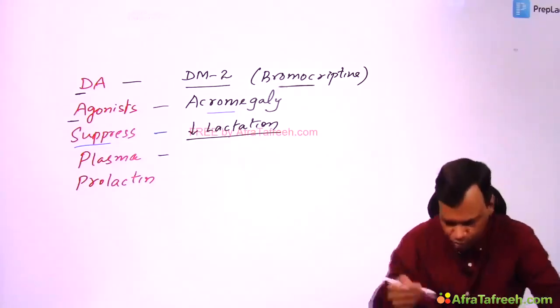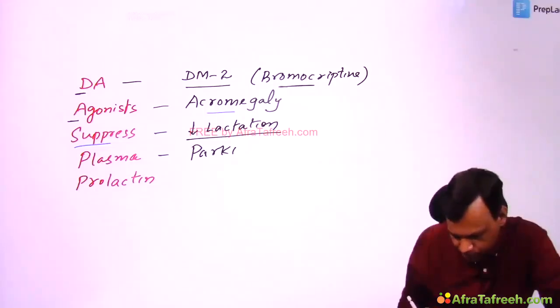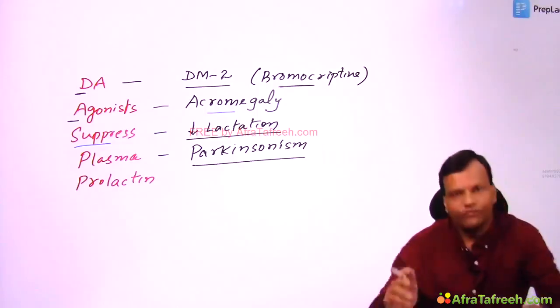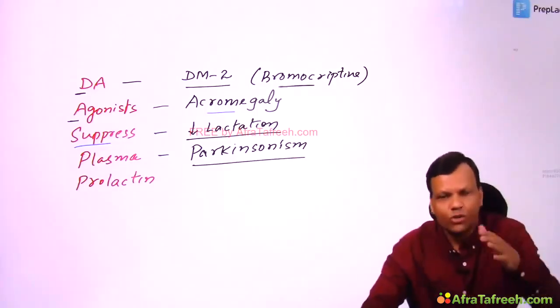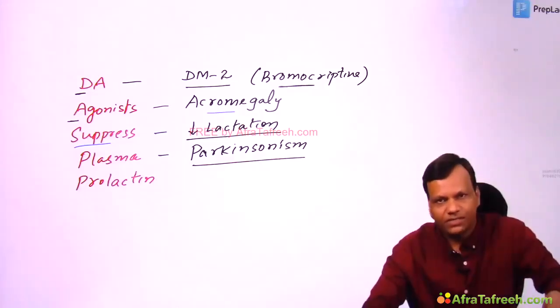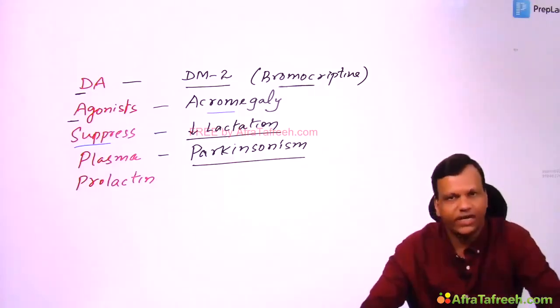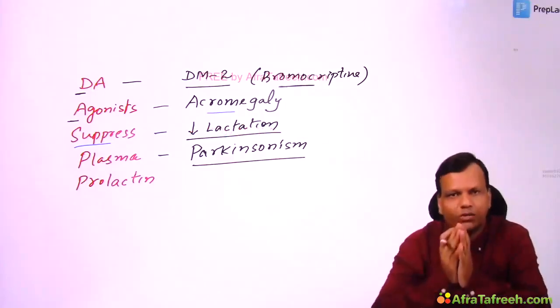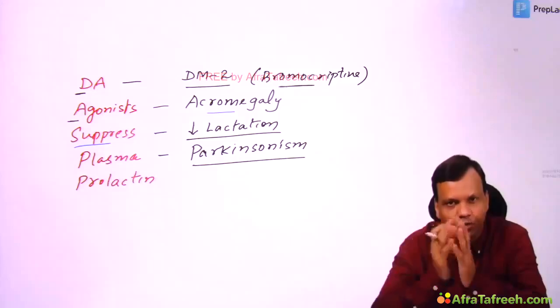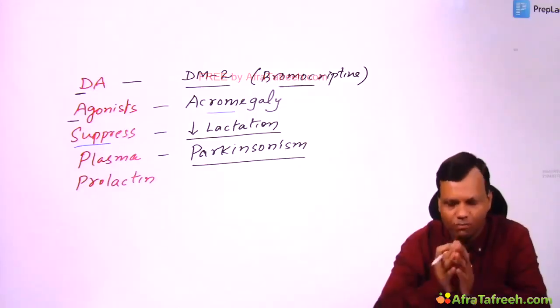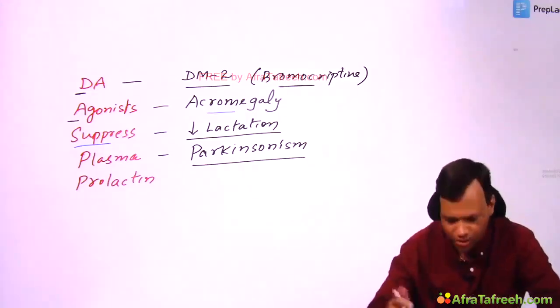Okay. The next use is Parkinsonism. We know Parkinsonism is due to less functioning of dopamine receptors. So if we stimulate the dopamine receptors, we can treat Parkinsonism. Particularly drugs like pramipexole and ropinirole are drugs of choice for Parkinsonism. Bromocriptine can also be used in Parkinsonism.